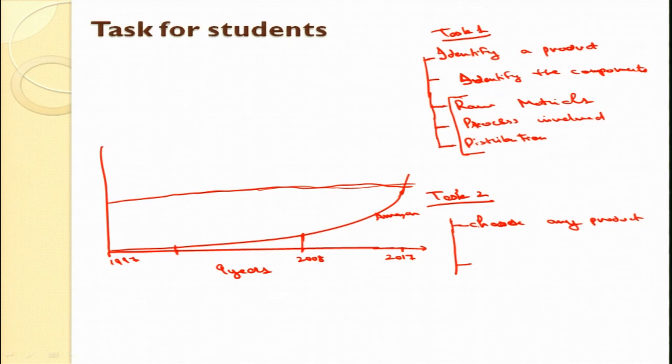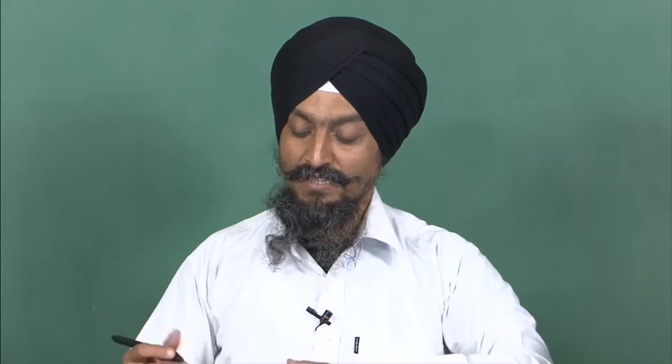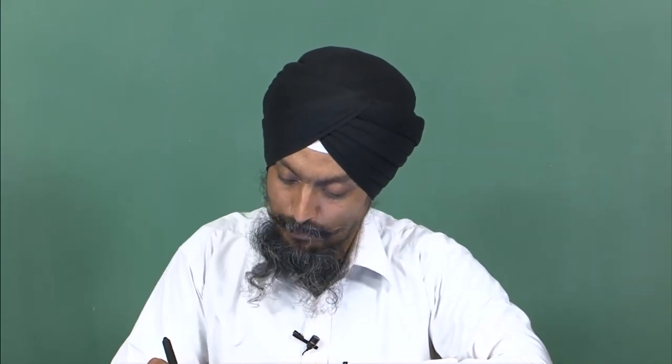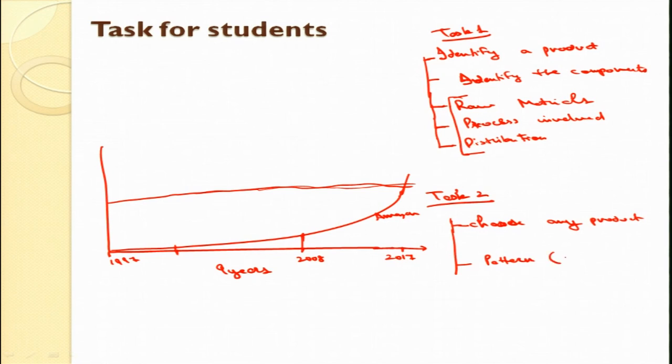I would recommend, if you choose a physical product, you choose some pen, the pen you like, which you are using. Try to see the Reynolds pen, that is very much famous. You can choose that product and see what is the pattern of product life cycle. One is you choose a product that is having this kind of pattern. Next you can choose a product that is having fashion kind of pattern. Third, you can choose a product that has a fad kind of pattern.